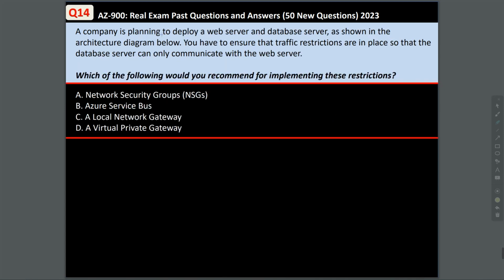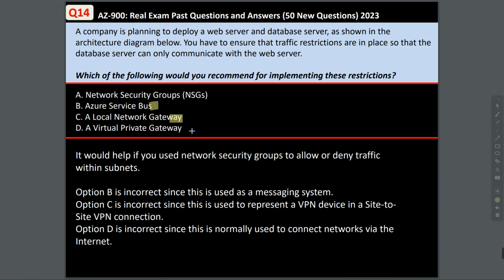Question 14. A company is planning to deploy a web server and database server. You have to ensure that traffic restrictions are in place so that the database server can only communicate with the web server. Which of the following would you recommend for implementing these restrictions? Now, this would help if you use network security groups to allow or deny traffic within subnets. Option B is incorrect since this is used as a messaging system. Option C is incorrect since this is used to represent a VPN device in a site-to-site VPN connection, and option D is incorrect since this is normally used to connect networks via the internet. So the answer is network security groups.